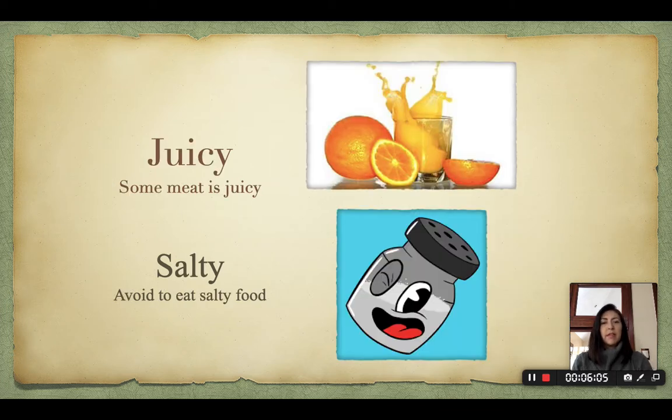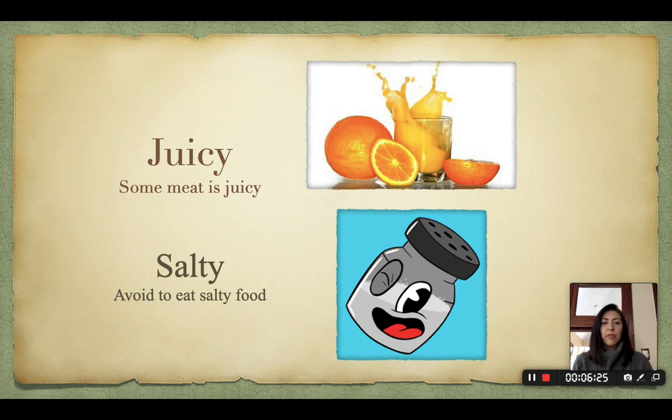Juicy. Look at the example, boys. Juicy doesn't mean that it's orange juice or something like that. No, you can eat juicy meat. Okay, you can eat a juicy fruit.